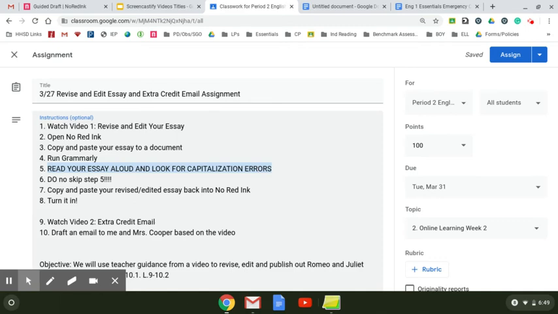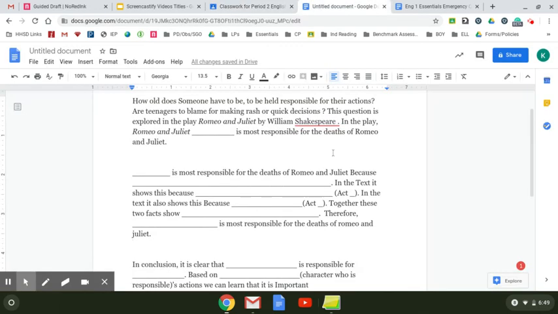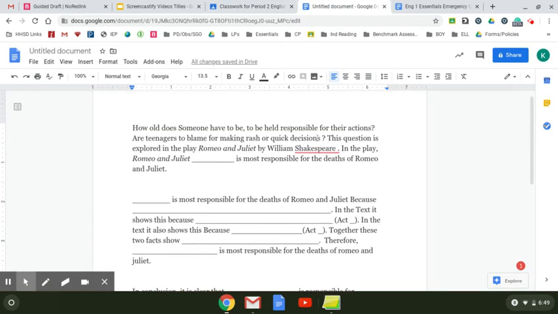Read your essay aloud and look for capitalization errors. So I'm going to do steps 4 and 5. So step 4, it's just telling me I need to fix these because I have an extra space before each of my punctuations. Okay. Now I need to do step 5 and look for capitalization errors.